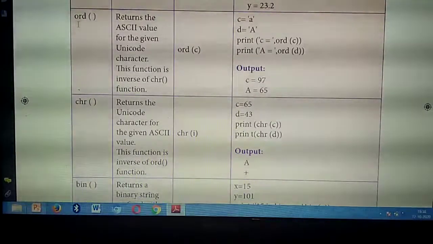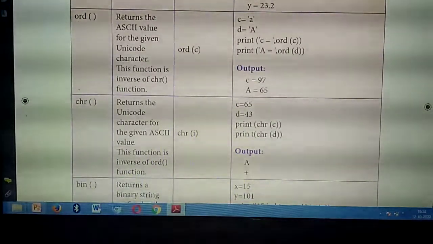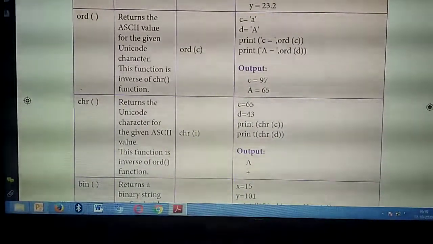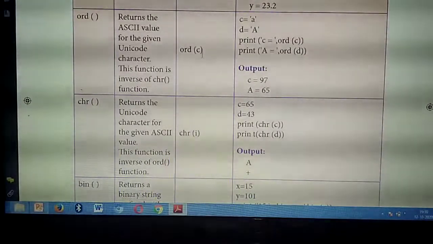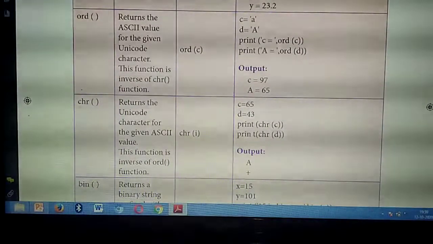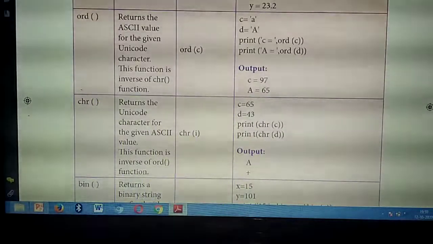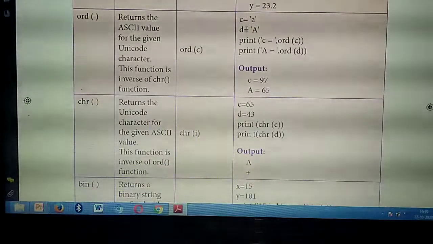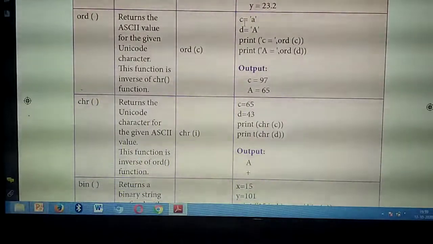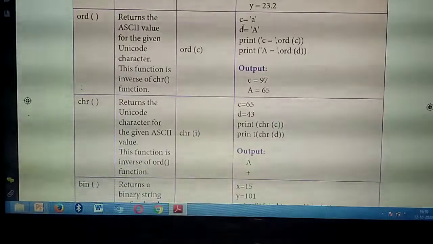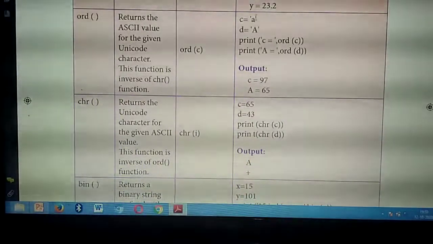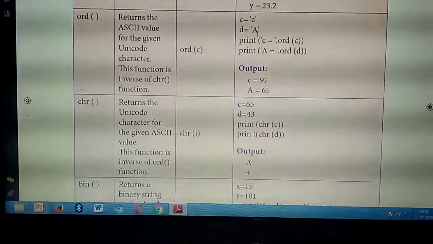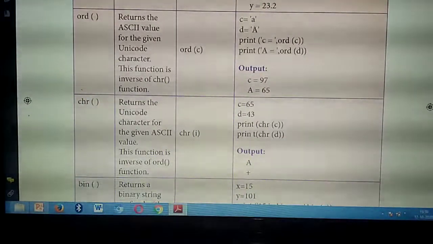Understand? See, what's the syntax? Inside the function ORD of, you need to give any one character. For the character, they are denoting the letter c here for your understanding. So the syntax is ORD of c, with the character c inside. Then see the example. They are declaring two variables, c as well as d. In c they are giving small letter a and in d they are giving capital letter A. So you are going to take the ASCII values of these two letters.